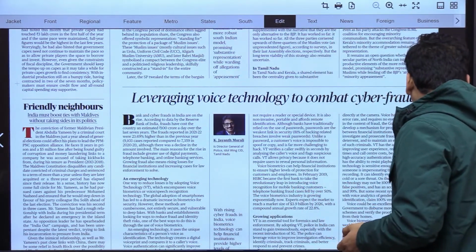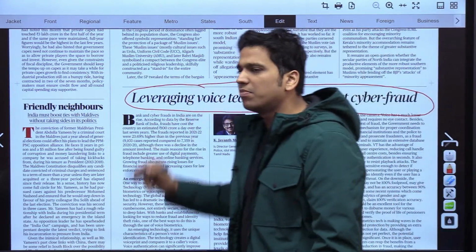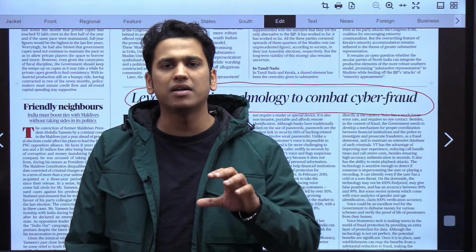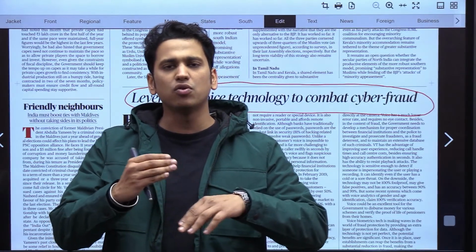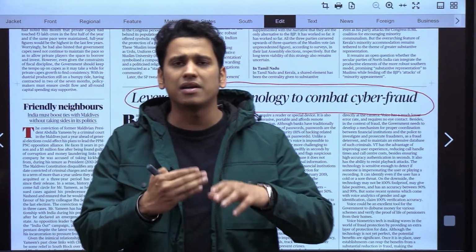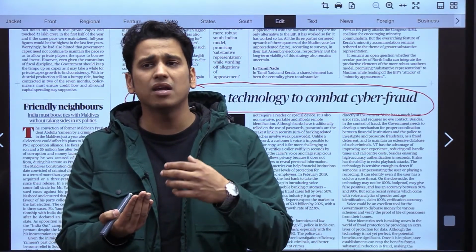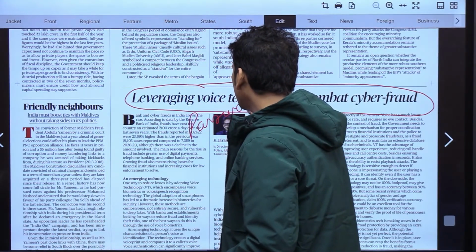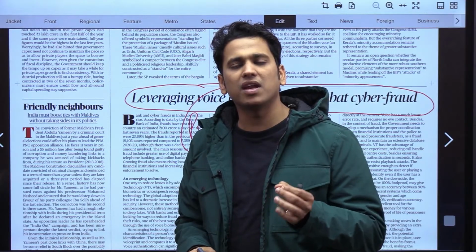Now, the important editorial that we have to discuss is leveraging voice technology to combat cyber fraud. I think everyone knows the condition of our online banking system, our digital transactions in India, right? Everyone has now got a smartphone, most of the people, and they do their banking services and digital transactions all in online mode. For these, we are either using face biometrics or setting up passwords, right? But the amount of cyber fraud happening is in very, very large numbers.